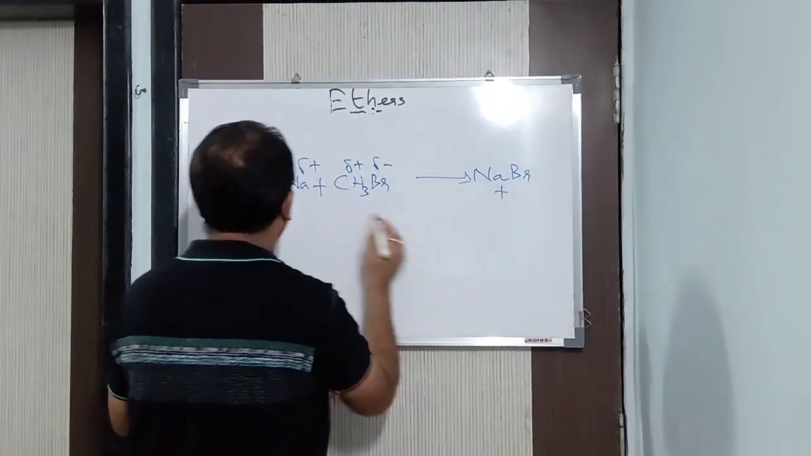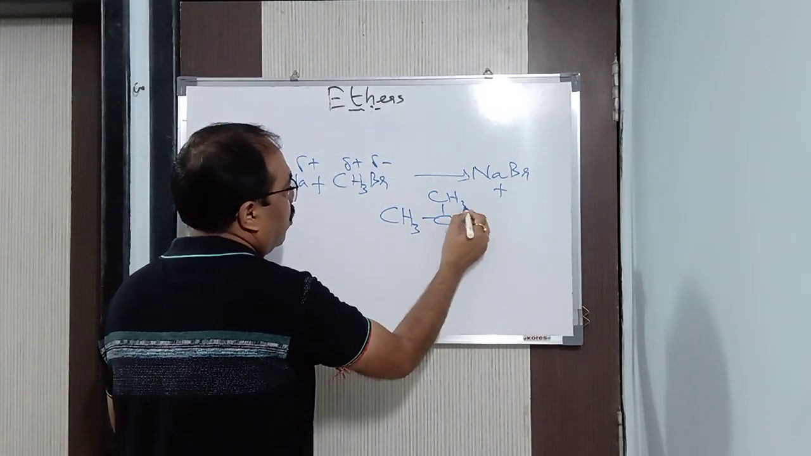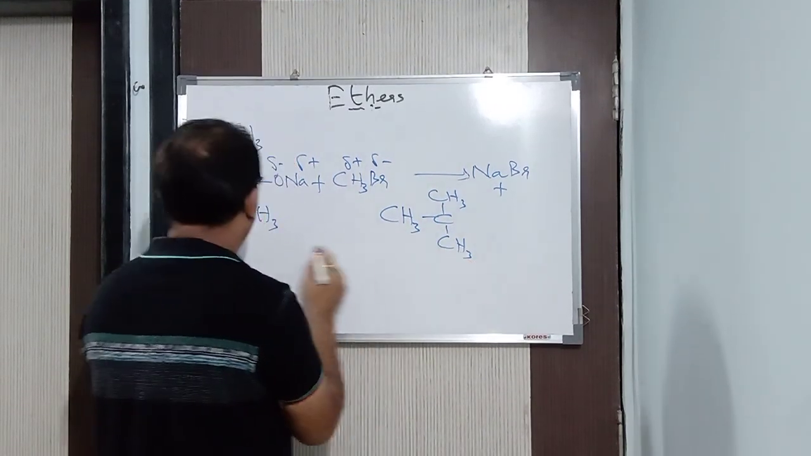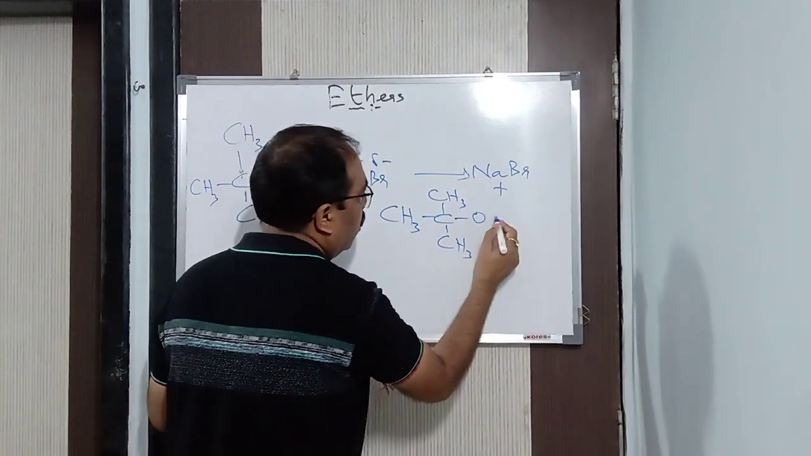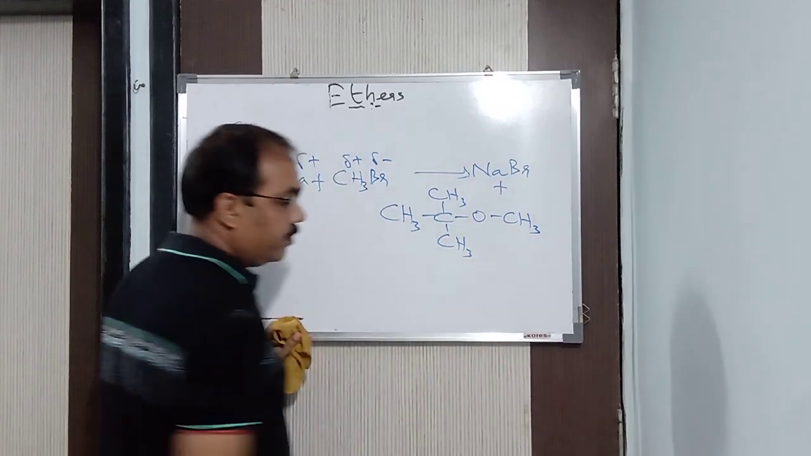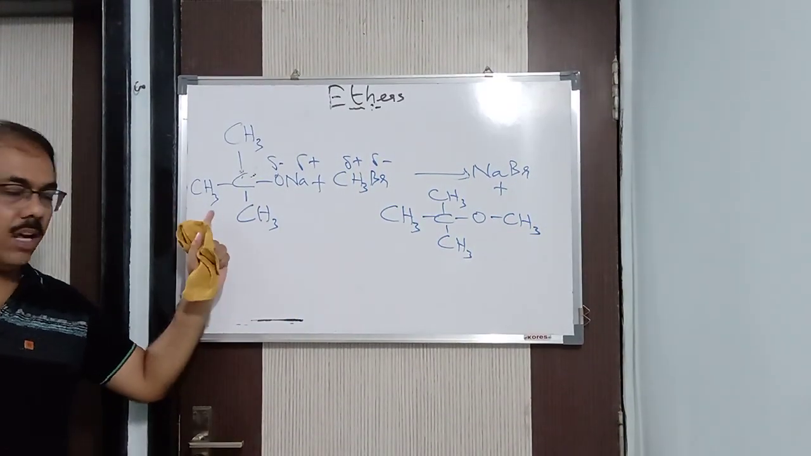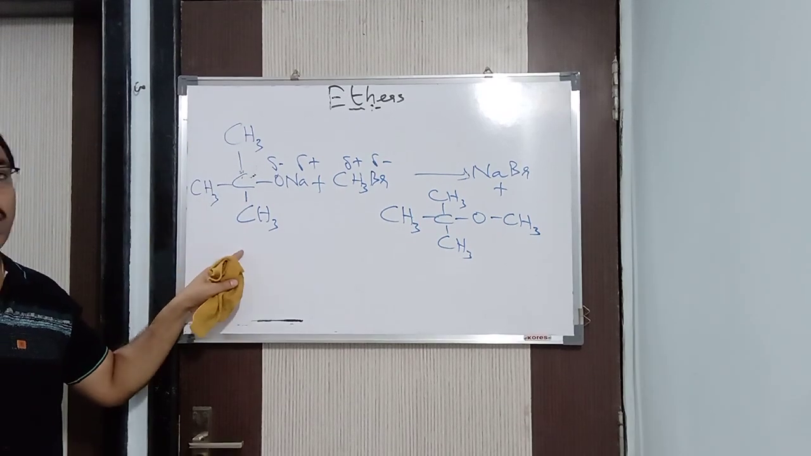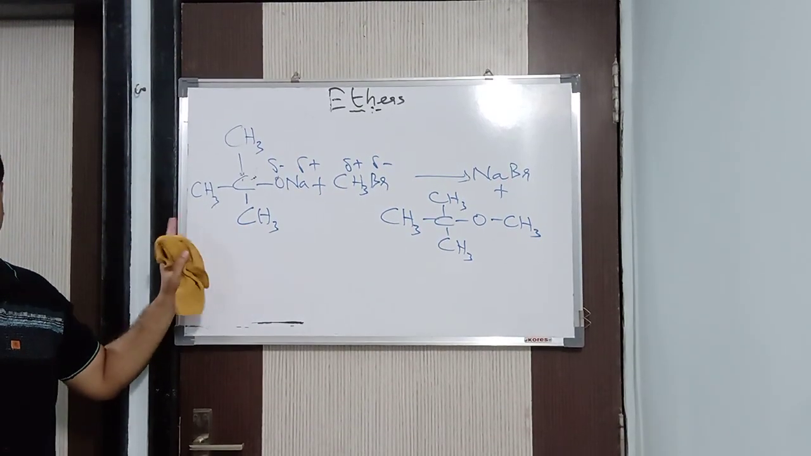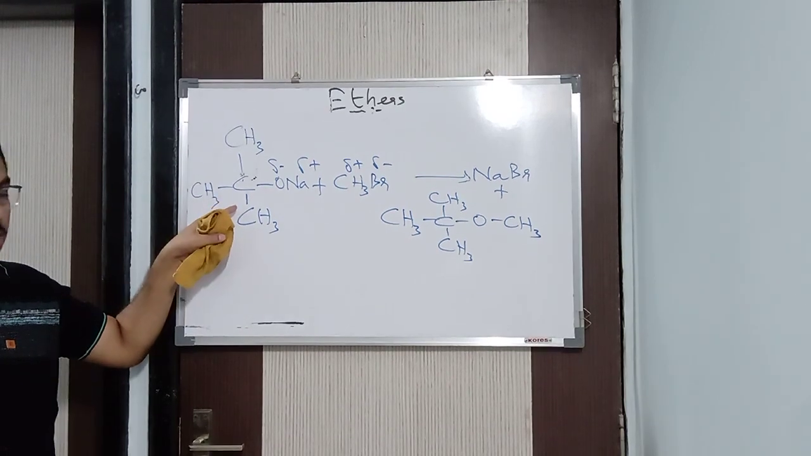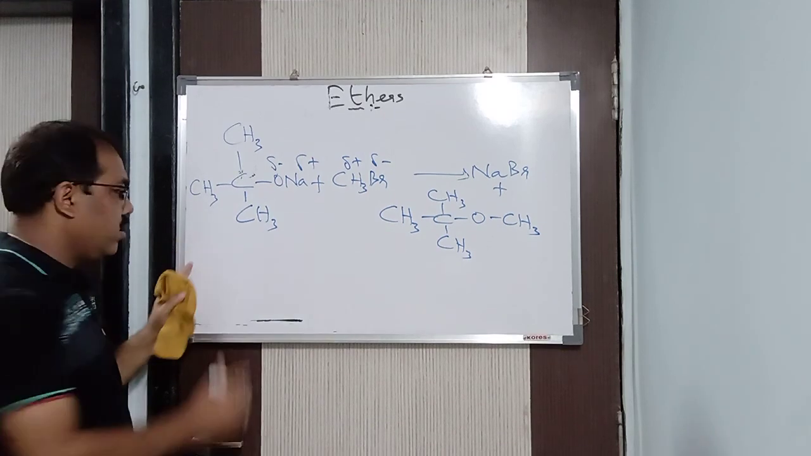NaBr plus, what are you getting? CH3, C, CH3, CH3 here at the bottom, and now O negative goes with this positive to form OCH3. Understood? If you want to prepare a tertiary ether, don't take tertiary alkyl halide, but take tertiary sodium alkoxide. This is known as tertiary sodium butoxide because 4 carbon atoms are there. Again I repeat, tertiary sodium butoxide. I am writing it here.